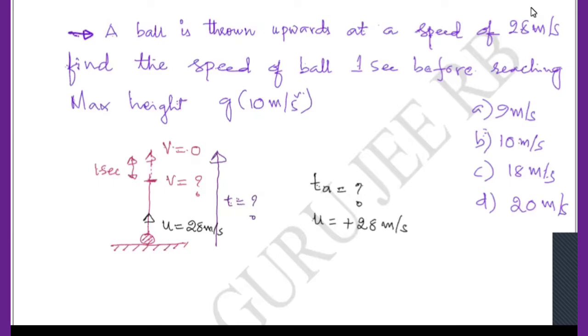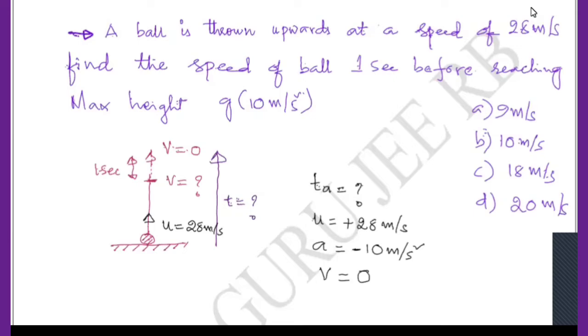Now can you tell me, a is equal to plus 10 meter per second square or minus 10 meter per second square? Anybody? Minus 10 meter per second square, very good. Now I want to find, so v is equal to the final velocity at maximum height. Is it clear? So what I require now is time.